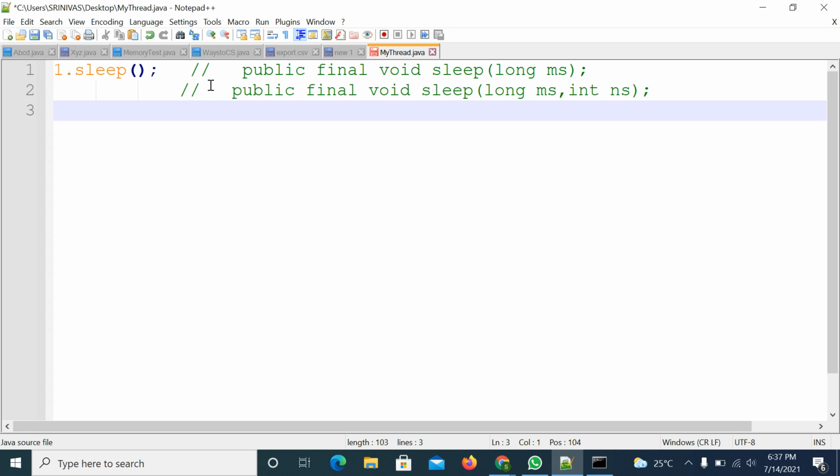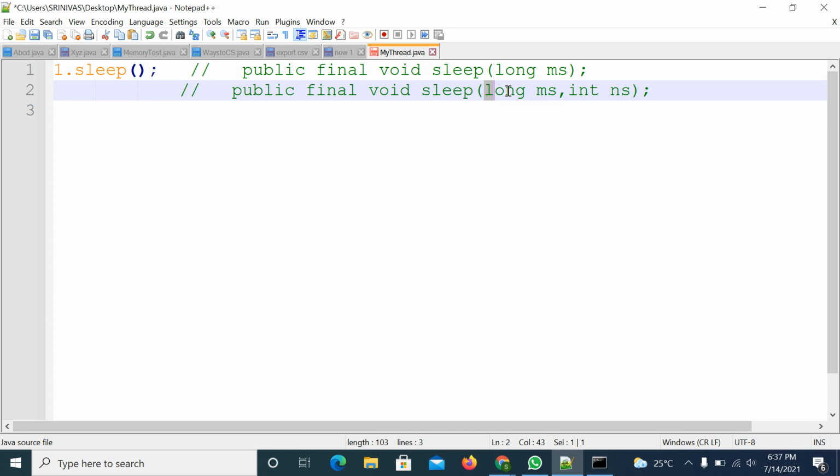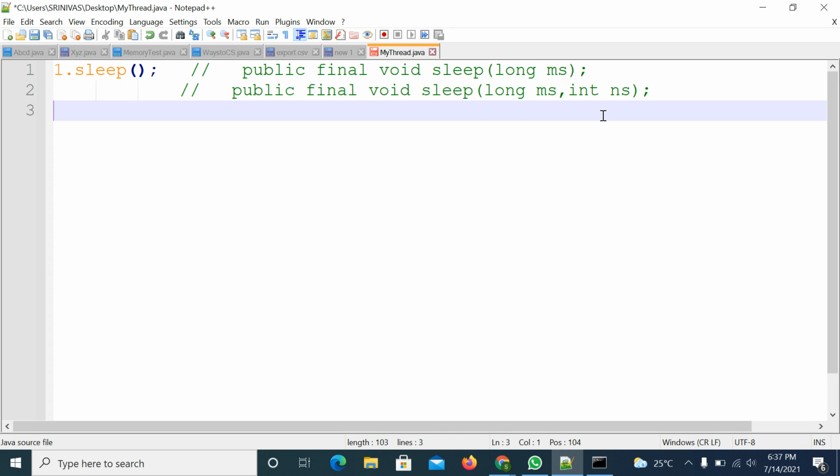Nanoseconds, right? So how many sleep methods do we have? You have two sleep methods. One is with a long type parameter, one is with a long type and an integer type parameter. So one method is having a single parameter, the second method is having two parameters, right? So this is one method.